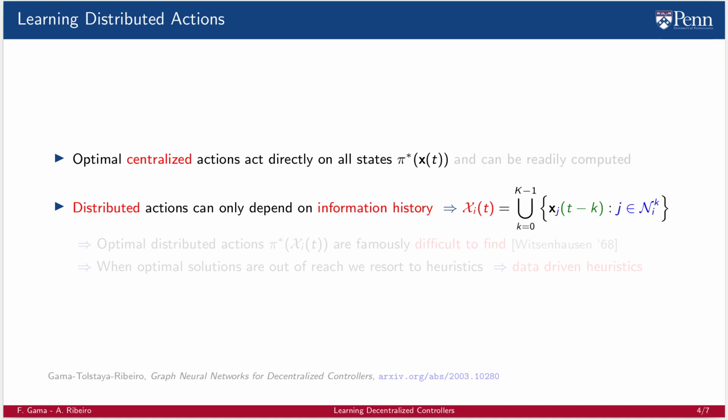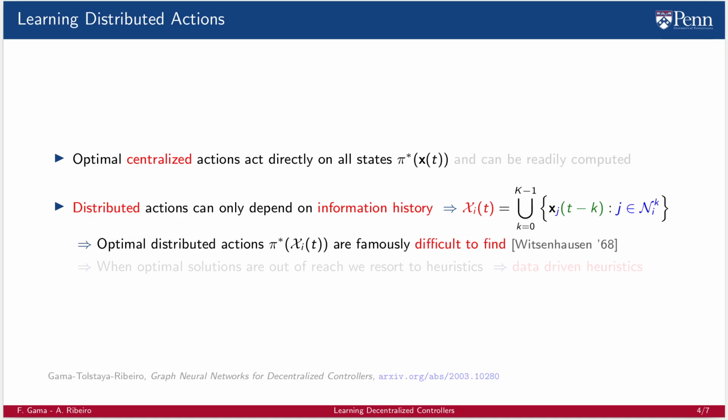pi. In all cases, it represents the decision, the actuation, the agent has to make. What we actually want is to take distributed actions that only depend on the local information history. This information history, or partial information structure, is the collection of past values available at each node. That is, the information history at node i at time t, calligraphic x sub i of t, is the collection of neighboring states with increasingly delayed values, as we just showed in the previous slide.